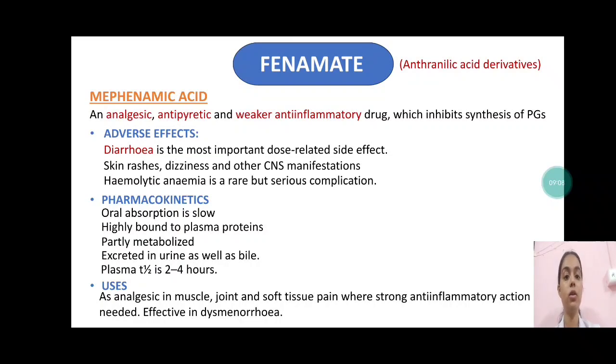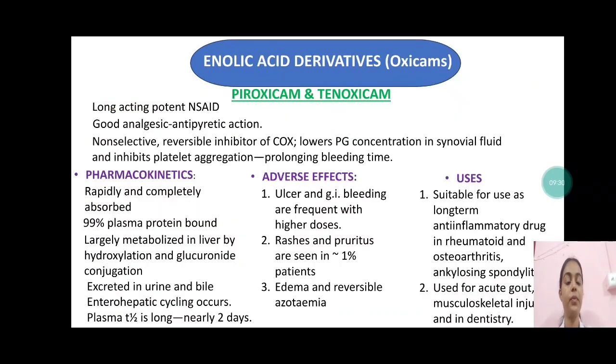Pharmacokinetics: the oral absorption is slow. It is highly plasma protein bound, partly metabolized, and excreted in urine as well as in the bile, and the plasma half-life is 2 to 4 hours. Its uses, as usual, are as an analgesic in muscle and joint soft tissue pain where strong anti-inflammatory action is needed, and it is effective in dysmenorrhea.